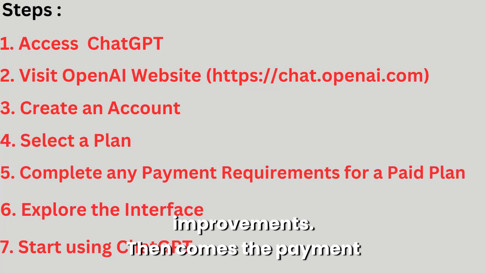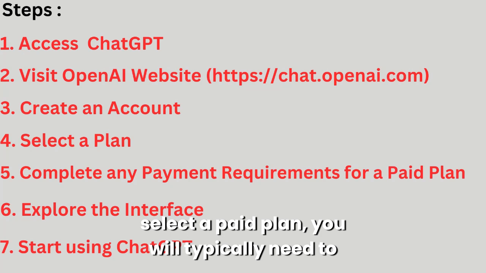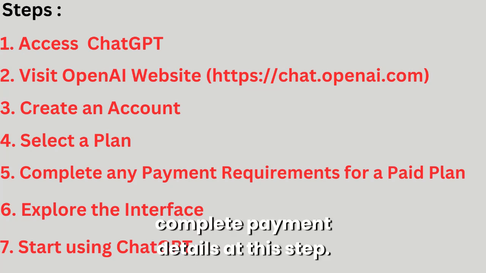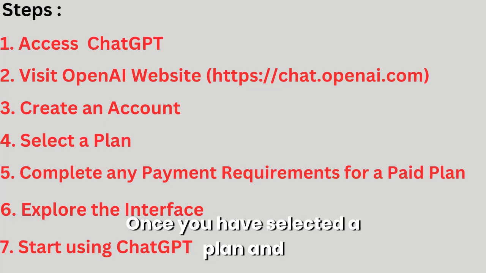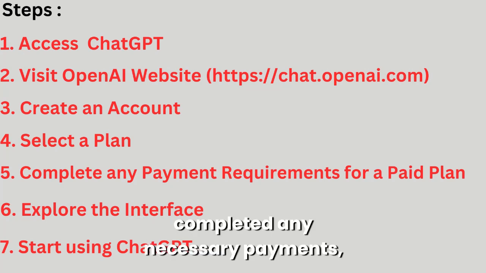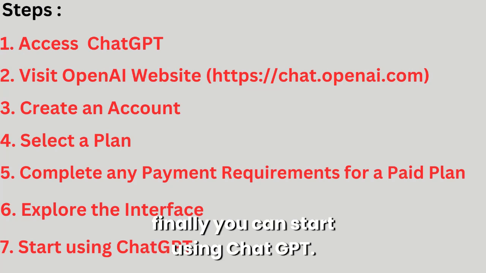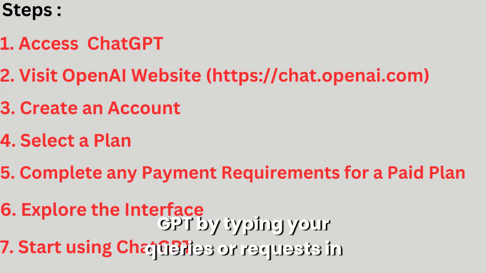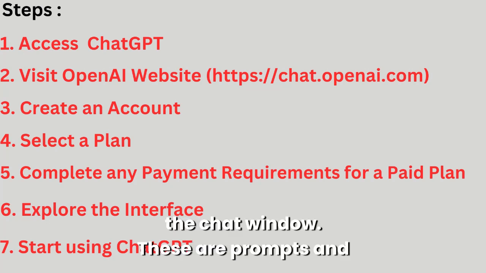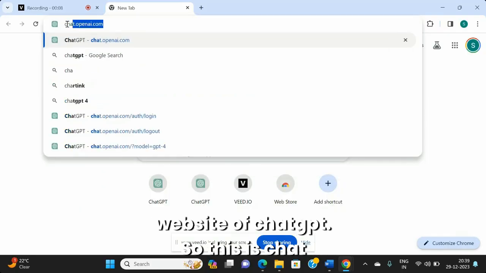Then comes the payment requirements completion. If you select a paid plan, you will typically need to complete payment details at this step. Then you can explore the interface. Once you have selected a plan and completed any necessary payments, you can start exploring the user interface. And finally, you can start using ChatGPT. You can begin interacting with ChatGPT by typing your queries or requests in the chat window. These are prompts, and these are sent by the user to the website of ChatGPT.